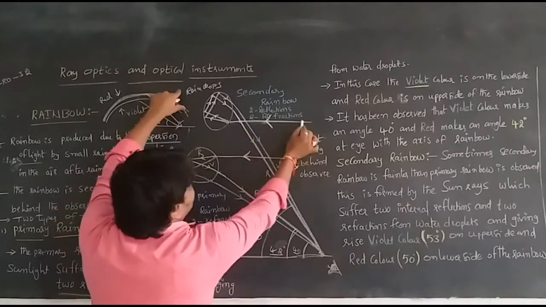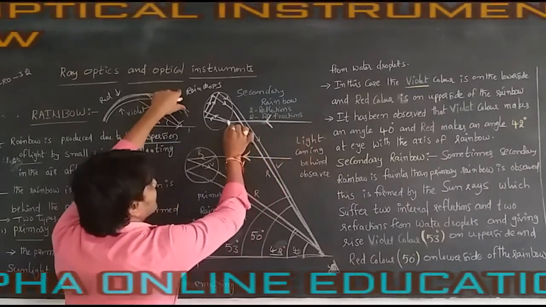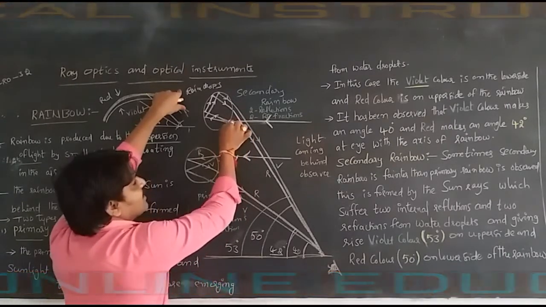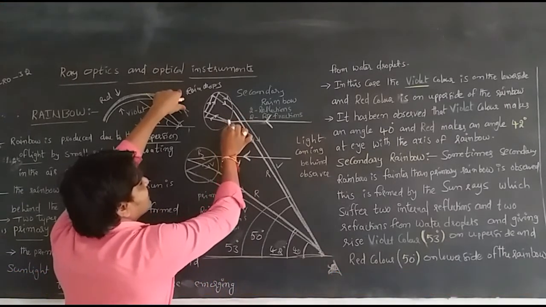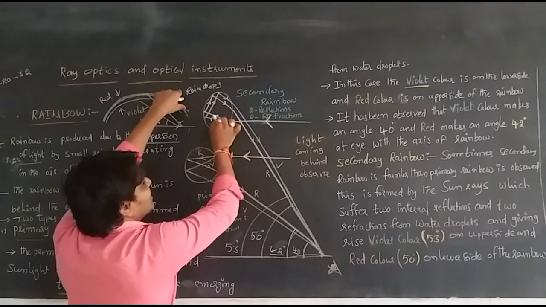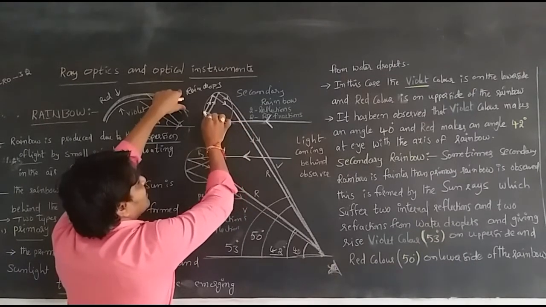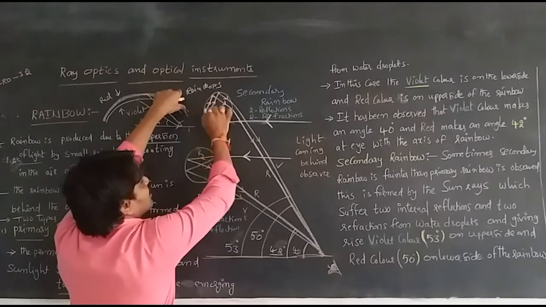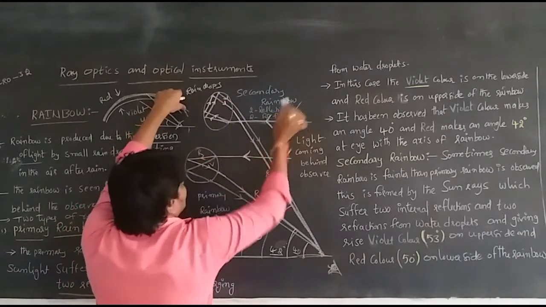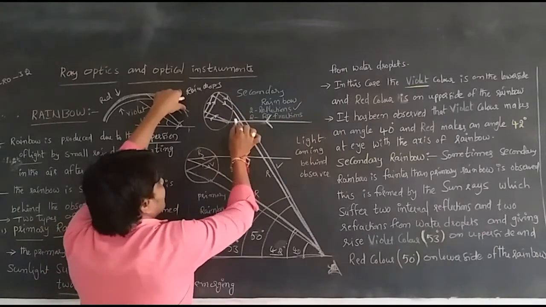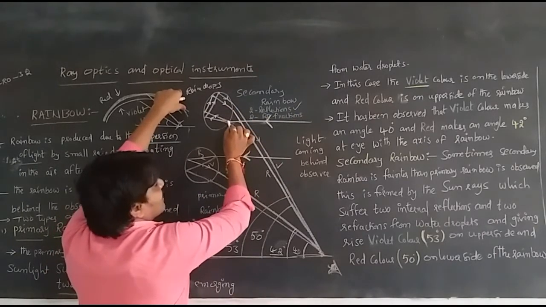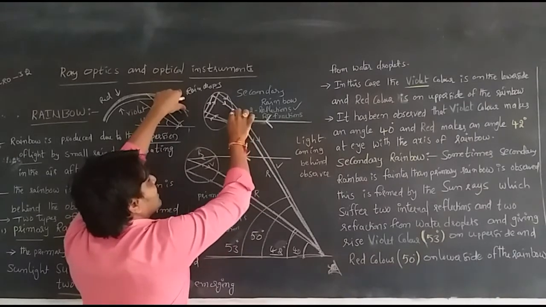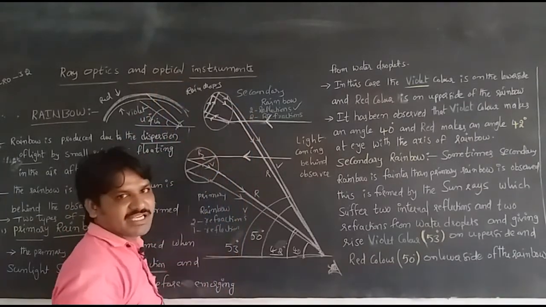When the sunlight comes and is incident on the water droplet, due to the change of medium, refraction happens, so it disperses the colors. Here is one total internal reflection, and here is another, two total internal reflections. Whenever it is incident on the water droplet, there is one refraction, and whenever it emerges, another refraction is possible at that point also.